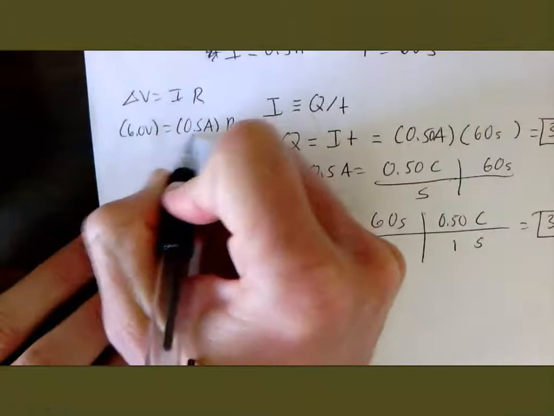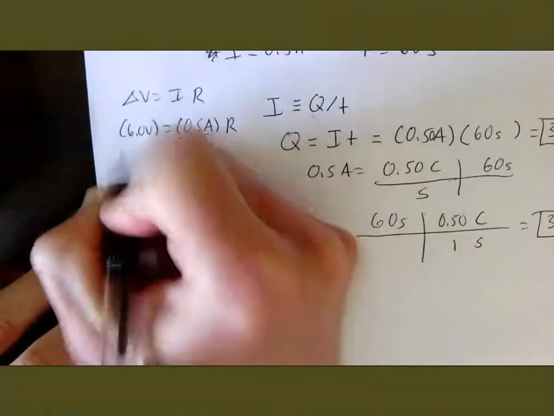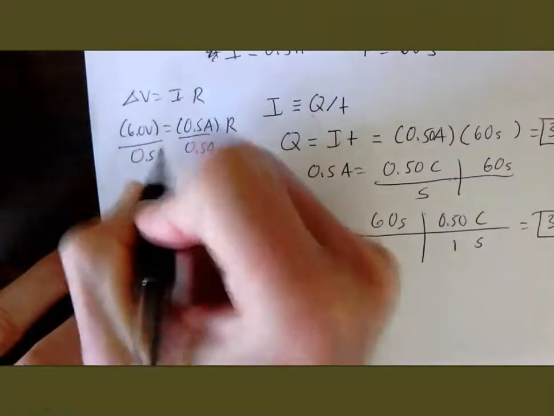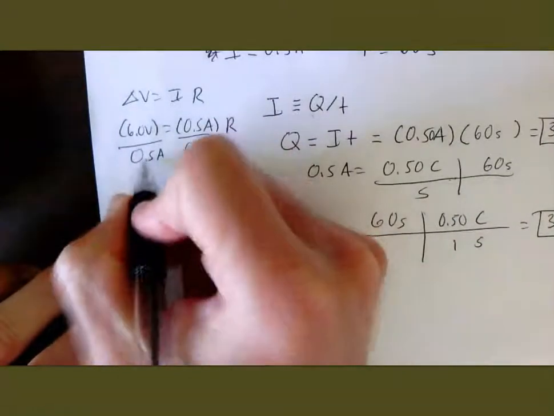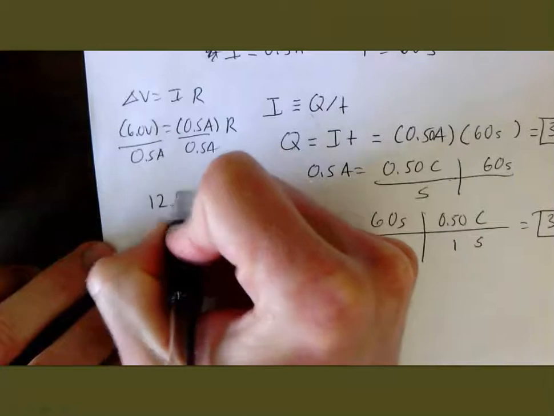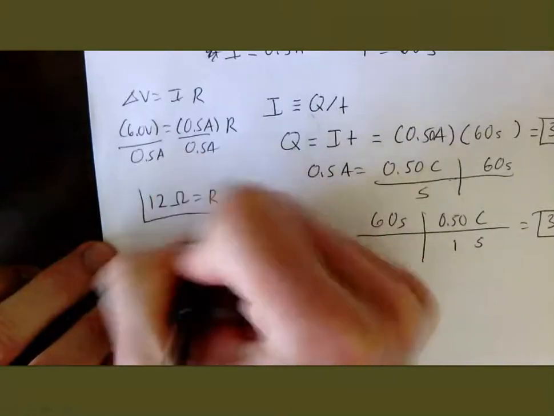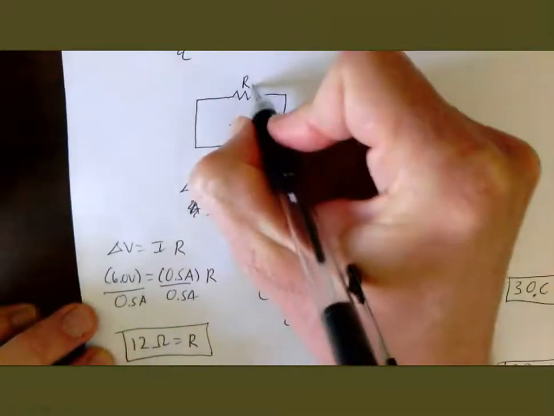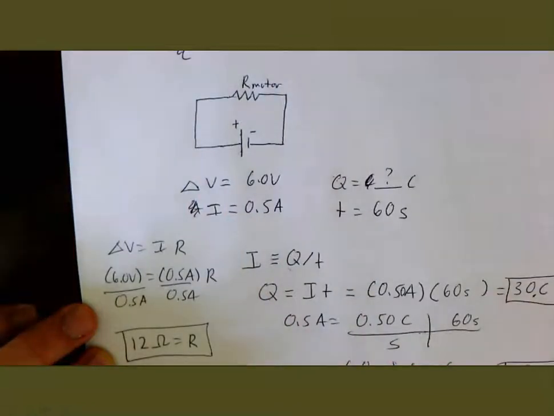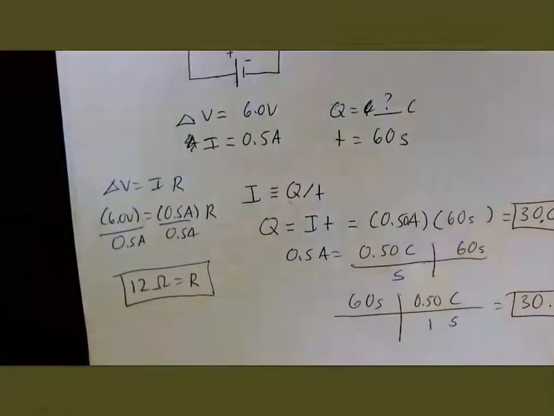Then we're going to divide both sides by half an amp. A volt over amp is an ohm, but 6 divided by a half is 12. And this is true if our motor, I'm writing R for resistor, is the only thing in our circuit, which I think we're assuming that it is. Okay, so that takes care of all of those.